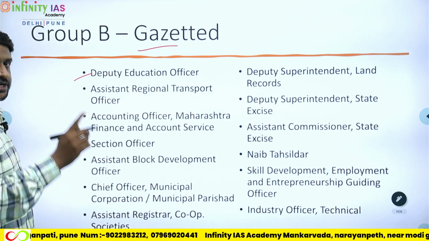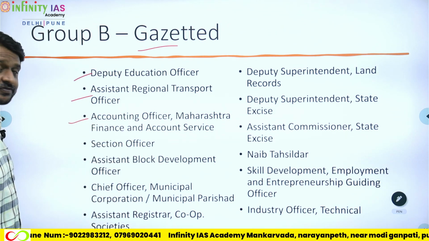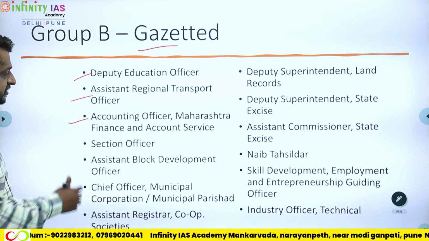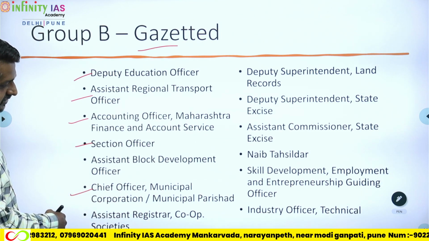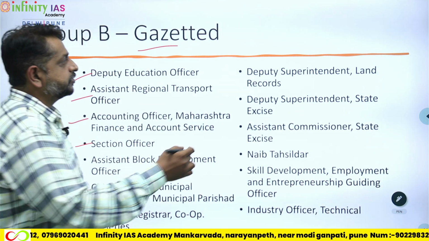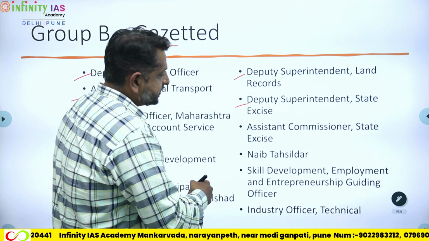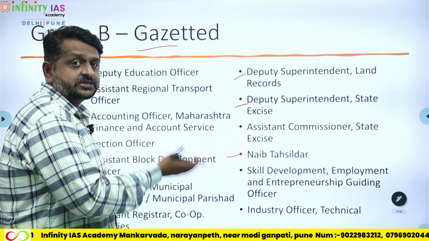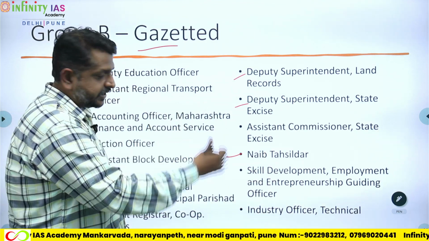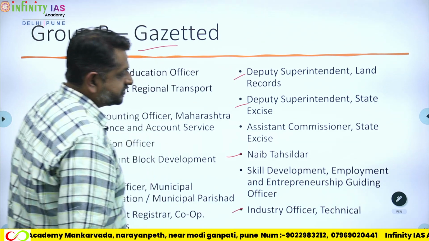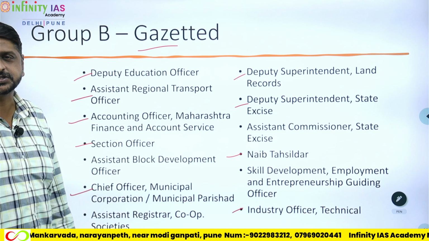You would have deputy education officer, assistant regional transport officer, an accounting officer for Maharashtra Finance and Accounting Services, a section officer, chief officer for municipal corporation, deputy superintendent of land records, deputy superintendent of state excise, a Nayab Tehsildar. You have a Tehsildar in Group A, you have a Nayab Tehsildar in Group B. It's pretty logical when you look at the entire section. You have industry officer for technical services, and so many other posts in Group B for gazetted officers.